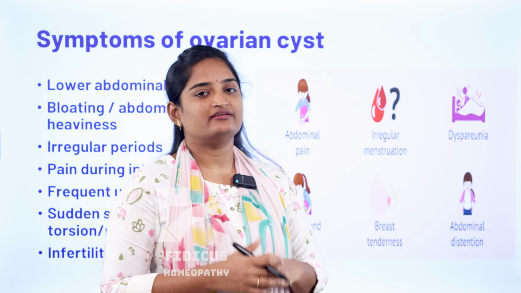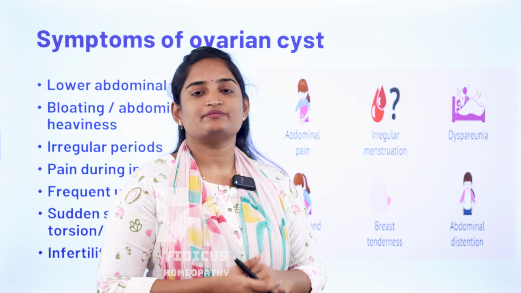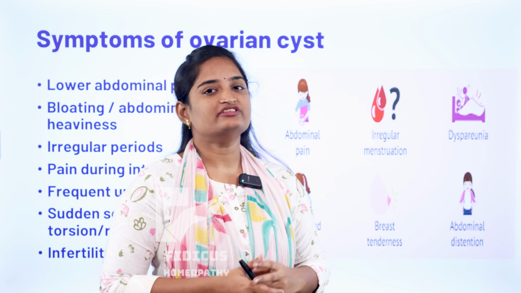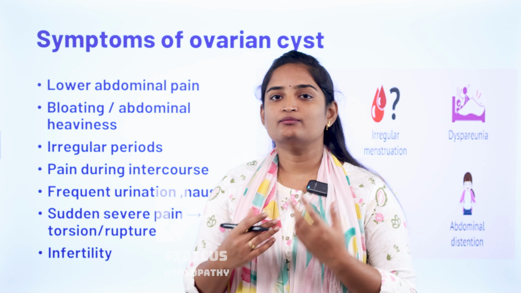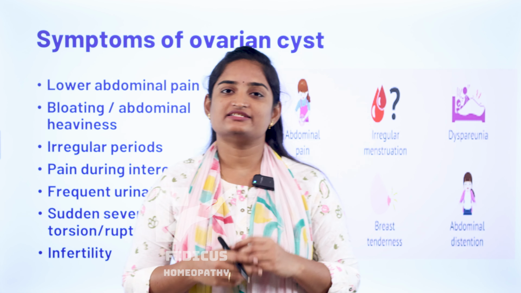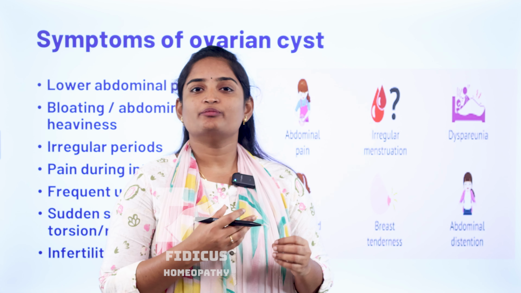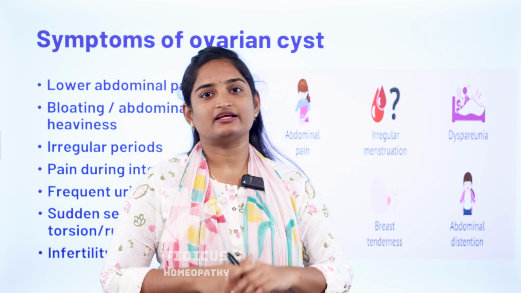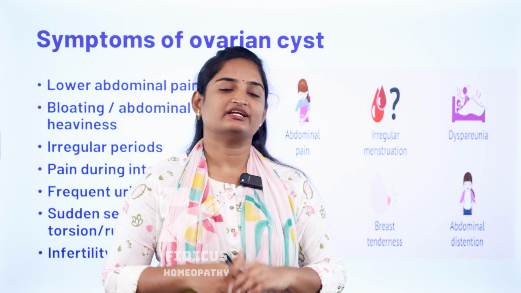So these symptoms may be developed. When there is torsion or rupture of these ovarian cysts, it can lead to a nausea or vomiting sensation along with fever. Next, the most important problem caused by an ovarian cyst is infertility. Due to the development of the cyst and also hormonal imbalance, there is no proper production of eggs. This condition can lead to infertility.